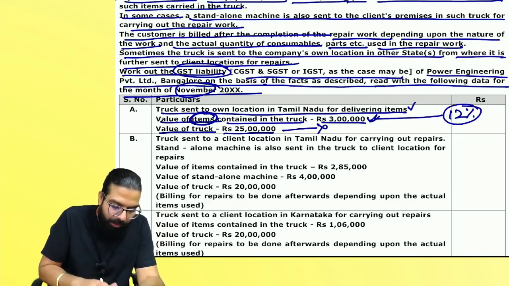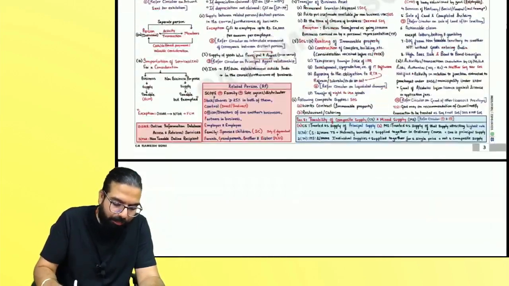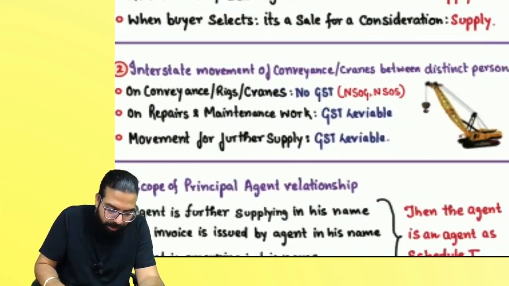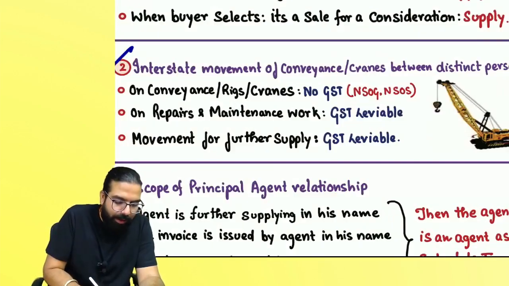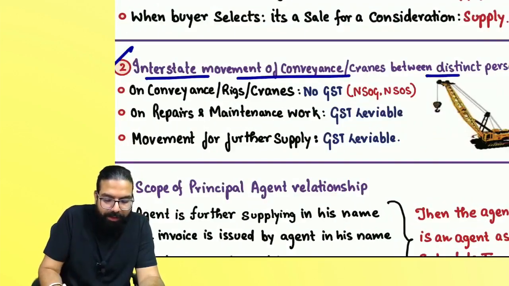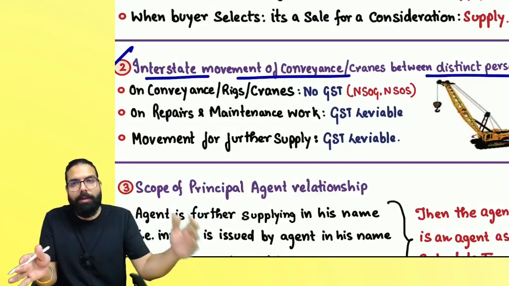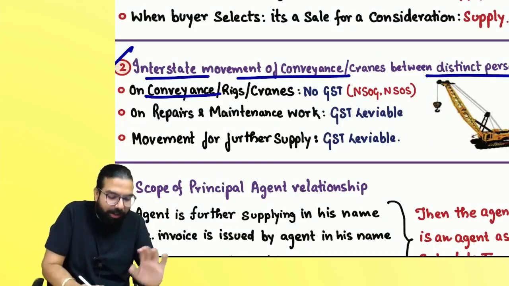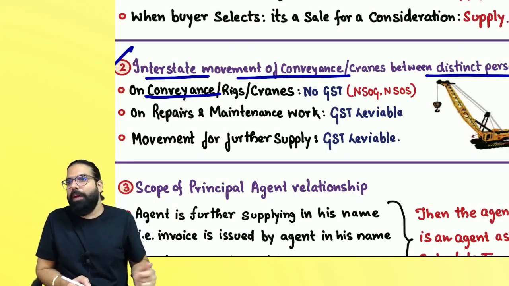Sir, what are you telling? I am telling you from which circular? From your circular over here: interstate movement of conveyance, etc. between distinct persons. Karnataka and Tamil Nadu branches are distinct persons. On conveyance, there will be no GST. Can I go ahead, everyone?